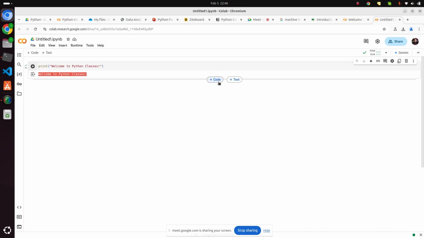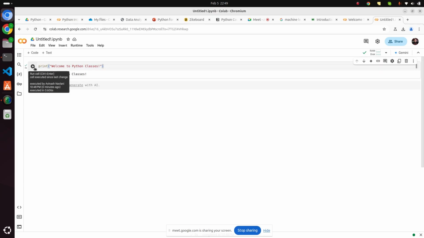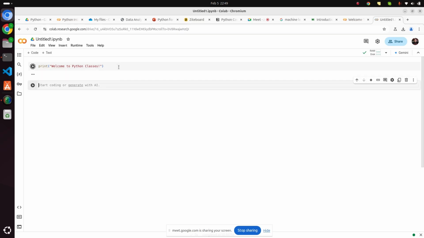You can add code here, and this is called a cell. This is one cell, this is another cell. Each cell you can run by clicking here, or you can also use a shortcut. You can see Control plus Enter. Let me run this, Control Enter. Control Enter is a shortcut. Another shortcut is Shift Enter.